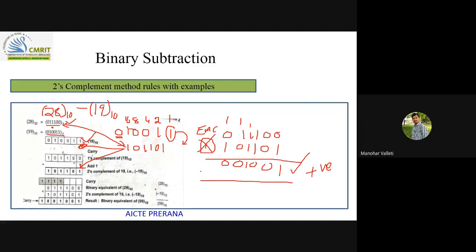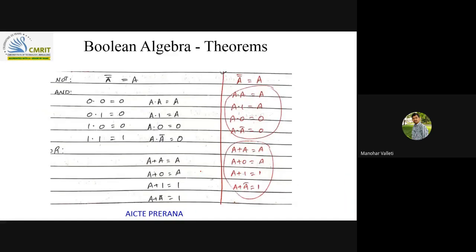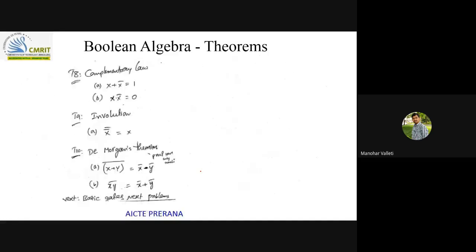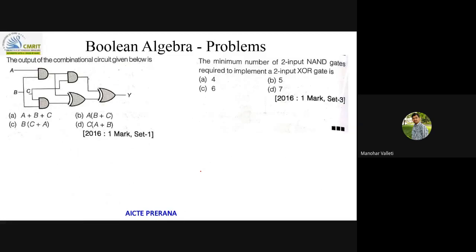So can you solve these problems? Boolean algebra, some laws were there. If you already remember the concepts of Boolean algebra, can you try to solve these questions and tell me the answer? This is question 1 and question 2. These are previous GATE questions. Tell me the answer for this.